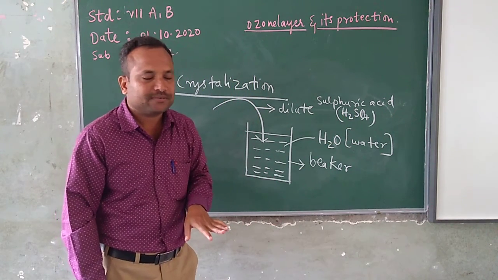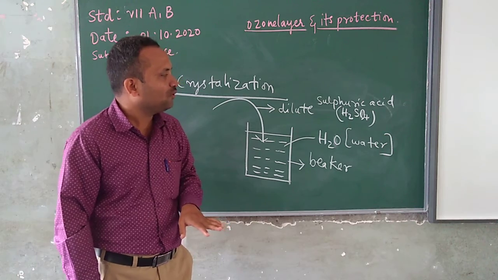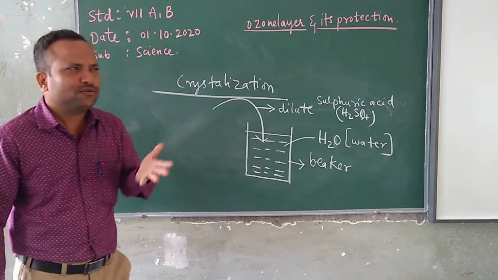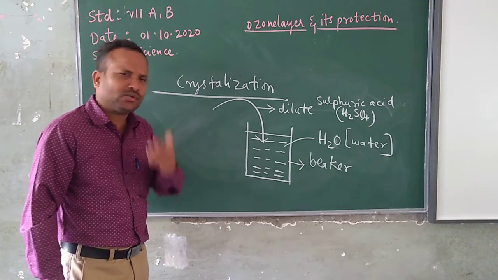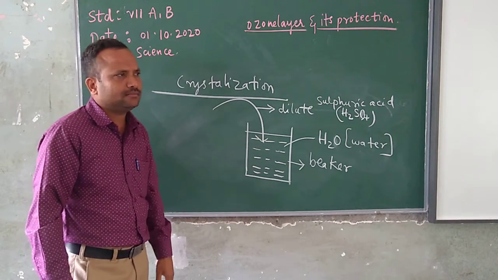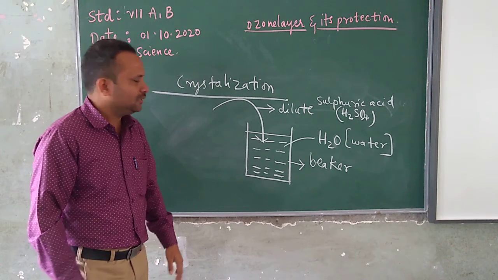Understood? Okay, so H2SO4 is sulfuric acid. A few drops of dilute sulfuric acid I am going to add to the water. Okay, start heating it.